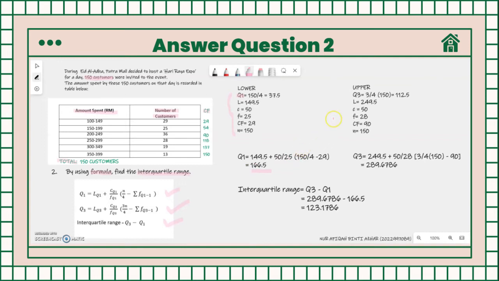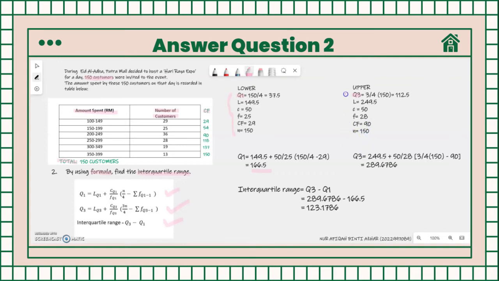166.5. For third quartile, we need to find it by using 3n over 4, and we will get 3 over 4 times 150, and the answer is 112.5. The lower class boundary of the quartile class is 249.5, the class size is 50, the frequency is 28, the cumulative frequency of the class before the quartile class is 90, and the n is 150.